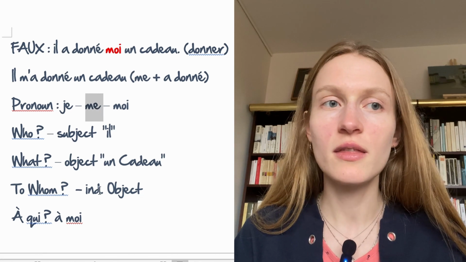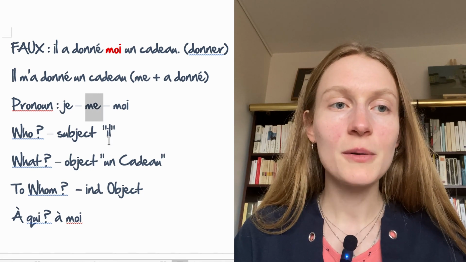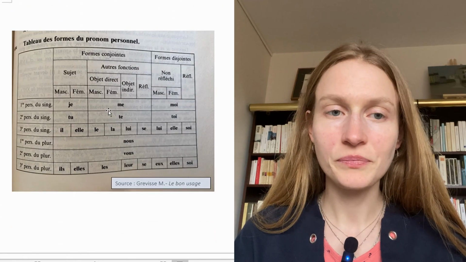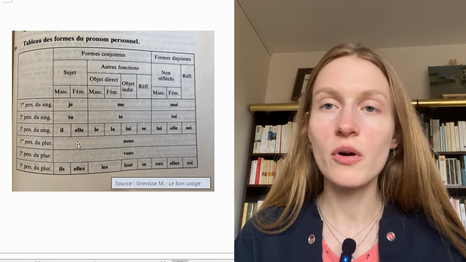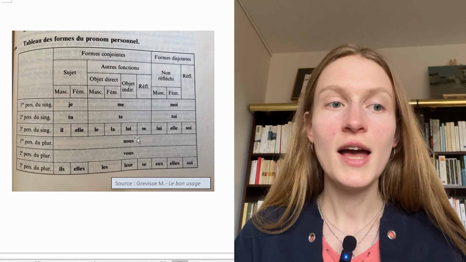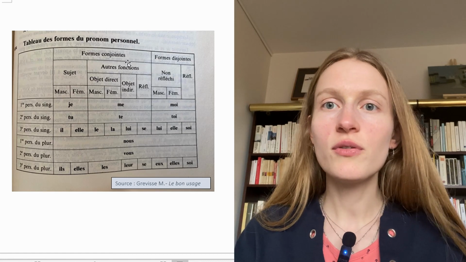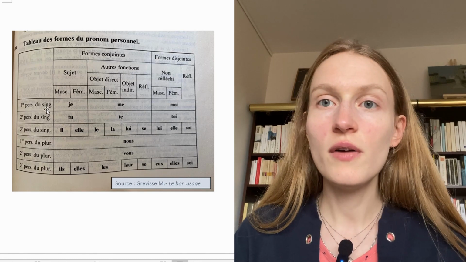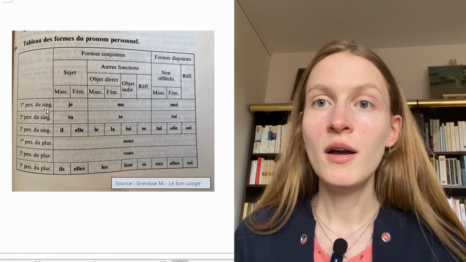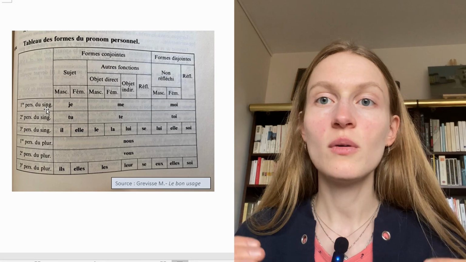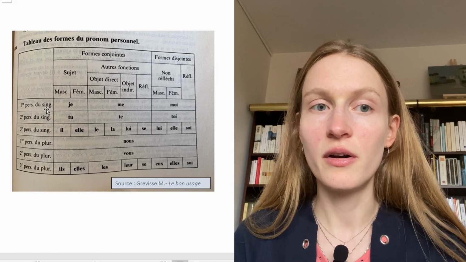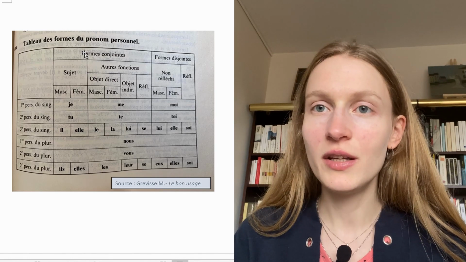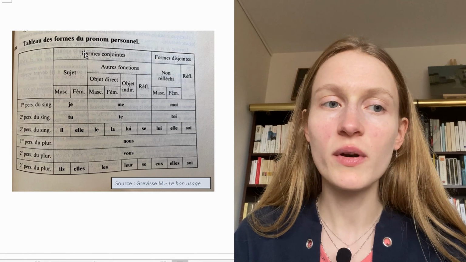And to illustrate the fact that it works that way, I'm going to just show you a table of all the forms that the personal pronouns can have and what it depends on. So you have to visualize this for the first person singular. To know if I have to use "je," "me," or "moi," I have to answer these questions one after the other. Of course, you have to understand them, and in this case, we need only to understand the first one, so that's what I'll focus on.